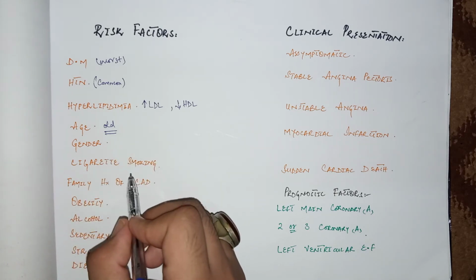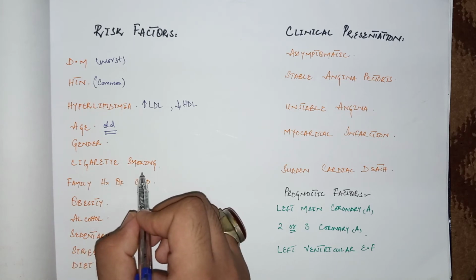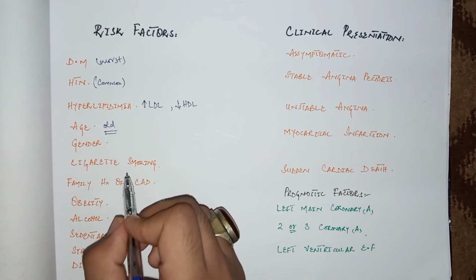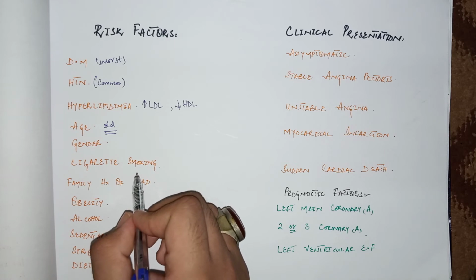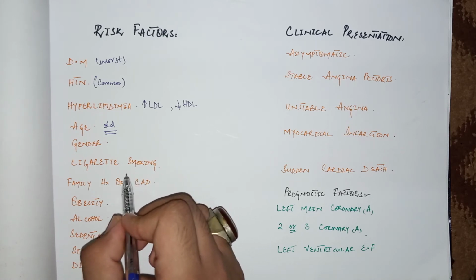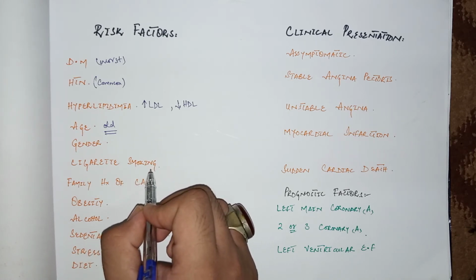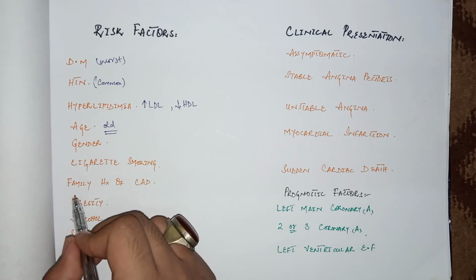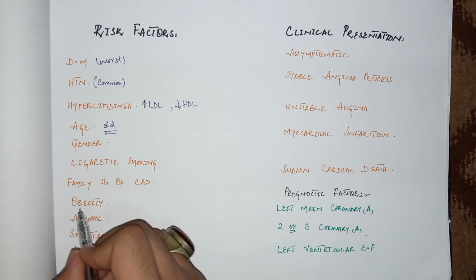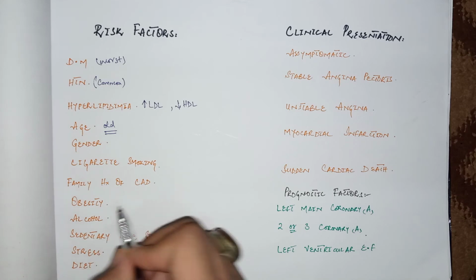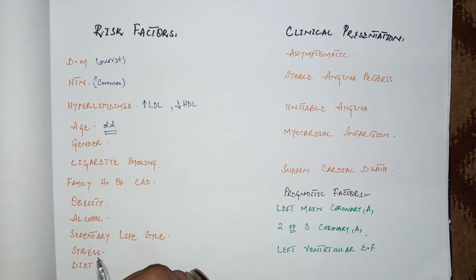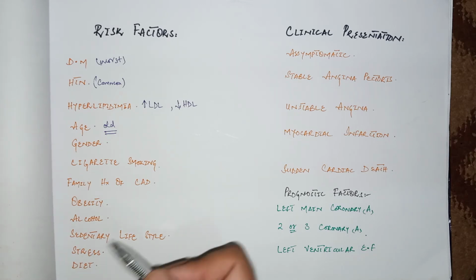Cigarette smoking is one of the independent factors for developing ischemic heart disease. After quitting cigarettes, there is a 50% reduced chance of developing ischemic heart disease. The other risk factors are family history of coronary artery disease, obesity, alcohol abuse, sedentary lifestyle, stress factor, and dietary factors. A lack of vegetables and fruits as well as an increased fatty diet may increase the risk of developing ischemic heart disease.